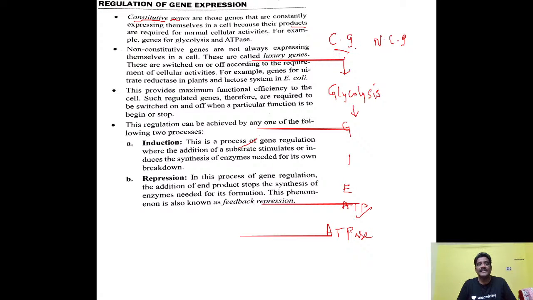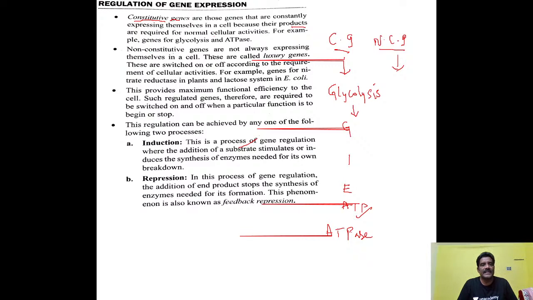So the genes control this entire process and constantly work. But non-constitutive genes can be expressed only under certain conditions. I mean, when there is a need, they can be expressed. When there is no need, they are not expressed. This type of genes is called non-constitutive genes.